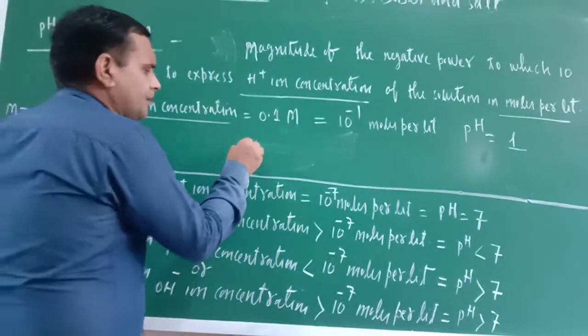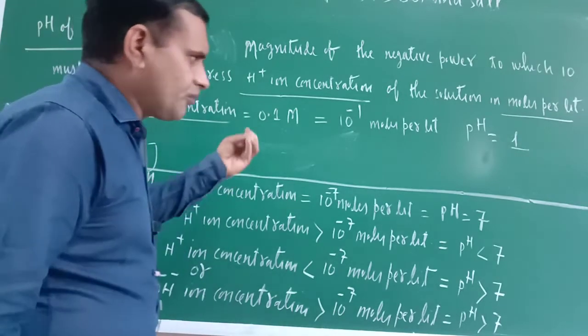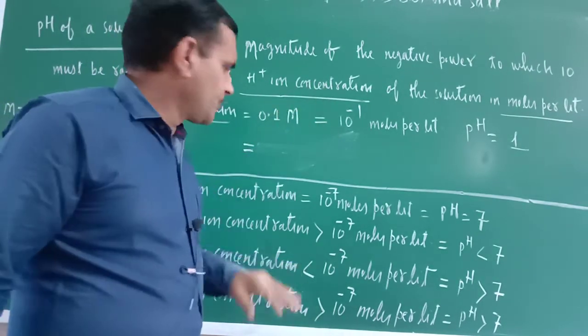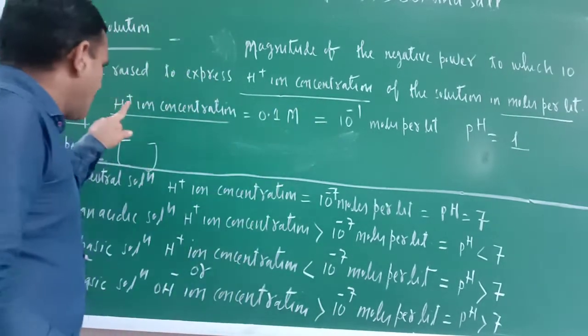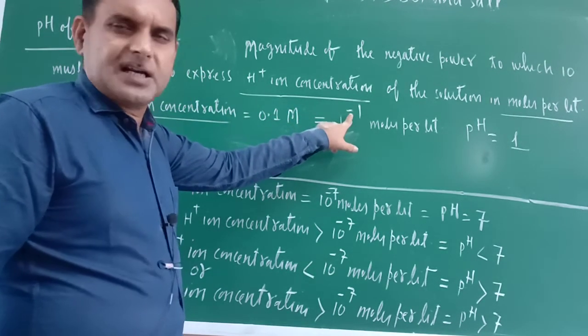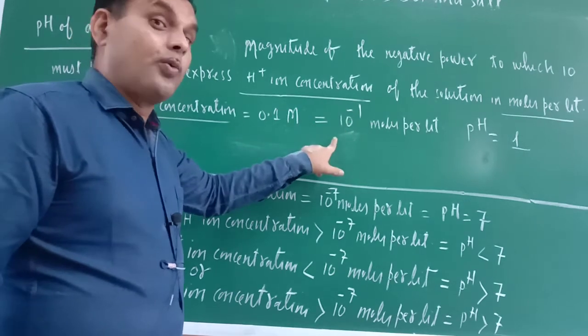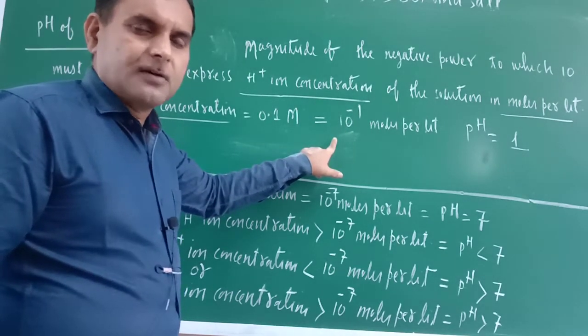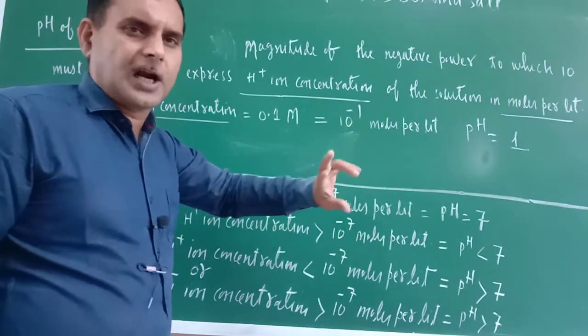Now see another one. Now just see one interesting fact also. Here, H positive ion concentration is 10 raised to the power minus 1. What would be the OH negative ion concentration? We can correlate also.